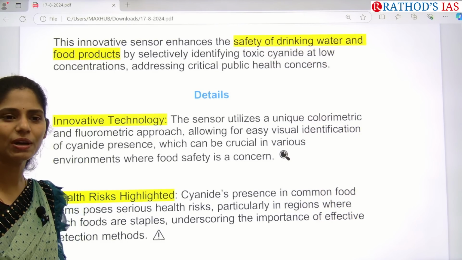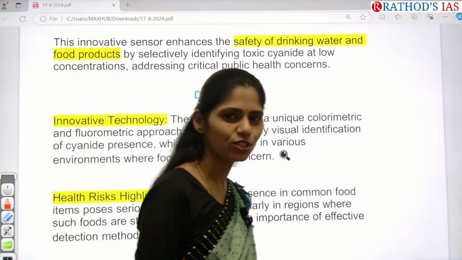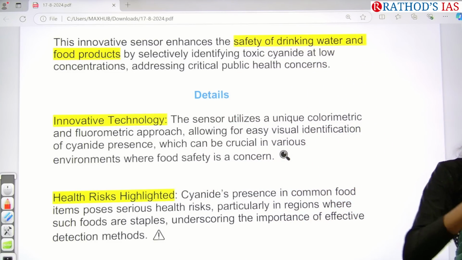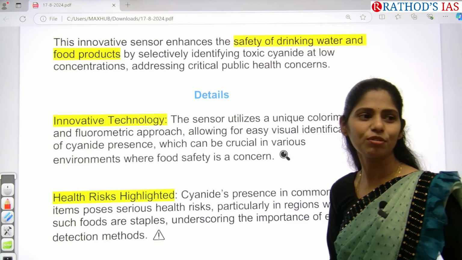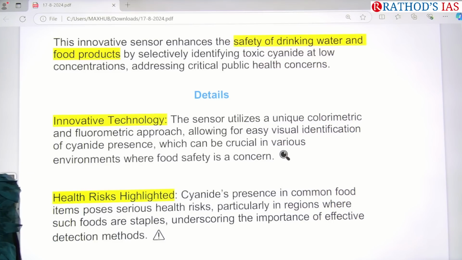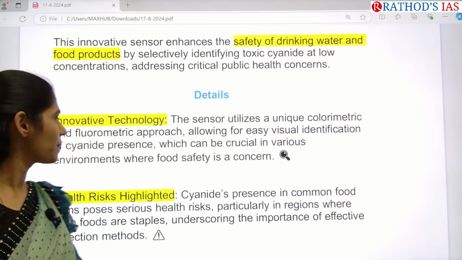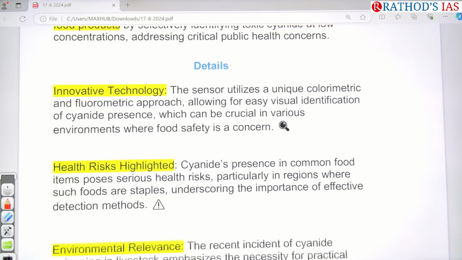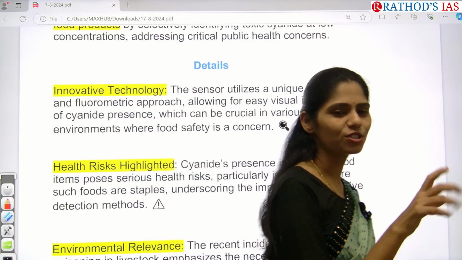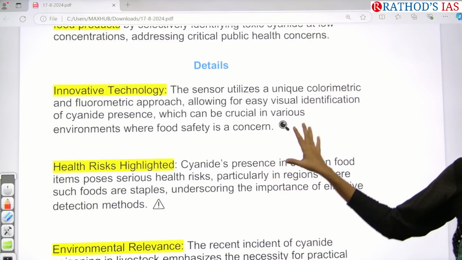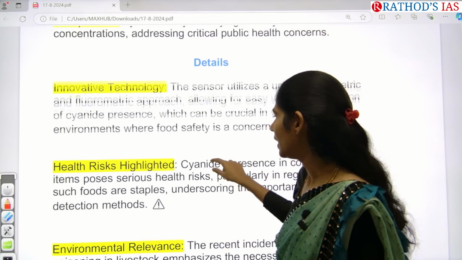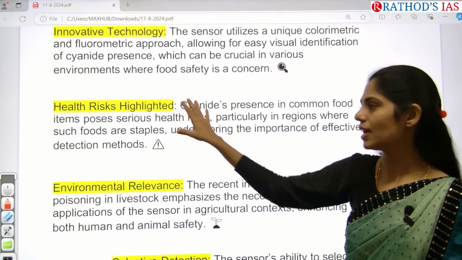So how many of you applied for the food safety inspector's job? Anyone? There you will get this type of question. Which type of chemical causes which type of impact? So you have to know the impact of cyanide poisoning. Which organs in our body will be affected? And you know, in many movies they use this word cyanide: I will add cyanide in the food so that you will die. So you have to know the impact of cyanide on the body, and how we can address this health risk.